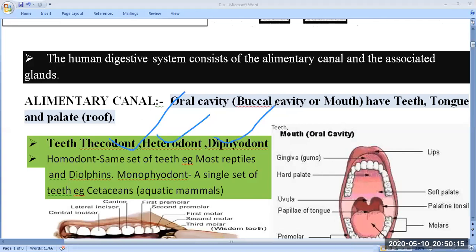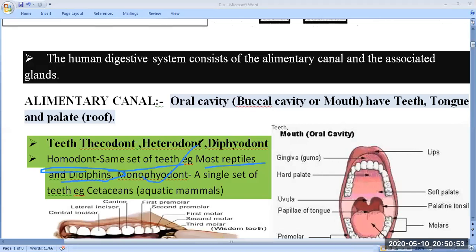Their teeth appear two times throughout life. This is called diphyodont. Here they have given some examples of the homodont type. Homodont means the same type of teeth. Some animals have homodont teeth, the same set of teeth. Examples are most reptiles and dolphins. They have homodont teeth, meaning the same set of teeth.